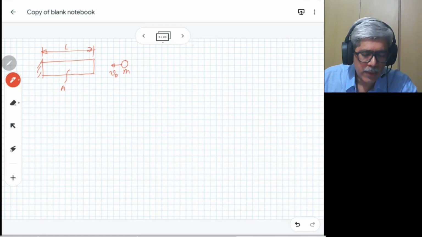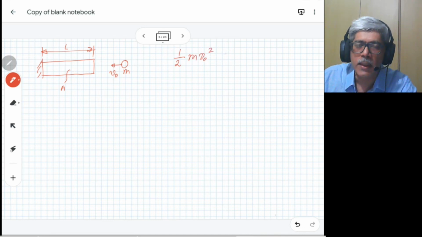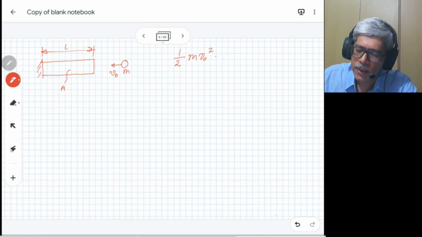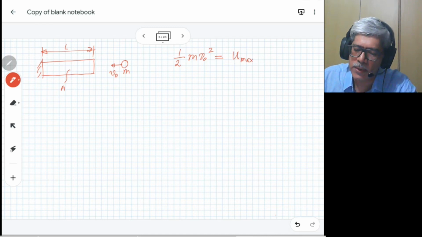With the assumptions that we just spelled out, the entire kinetic energy half m v square gets converted into the strain energy. I'm writing U max, that is at the end of the ball coming to rest.